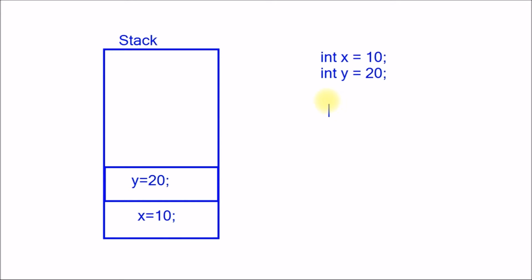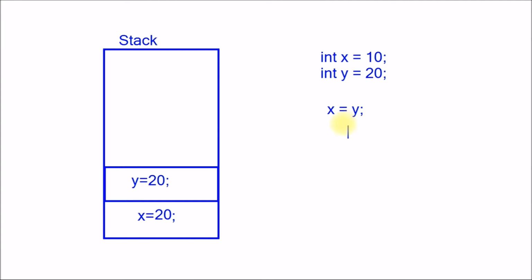If I assign y value to x, what will this do? This will override the x value with the y value. So it will remove the x value and it will assign the y value. It will assign 20 here. So that means the x value is affected by the y value.